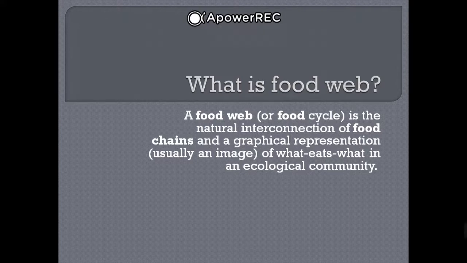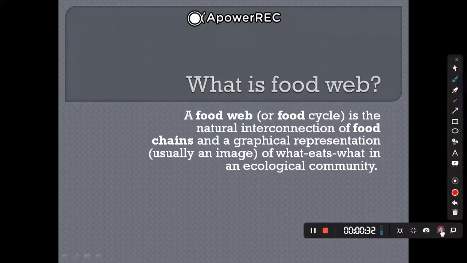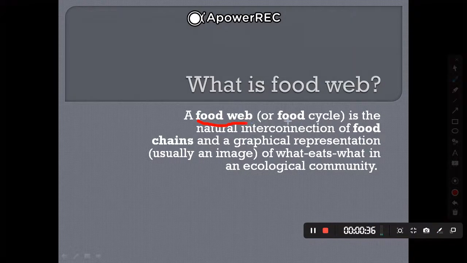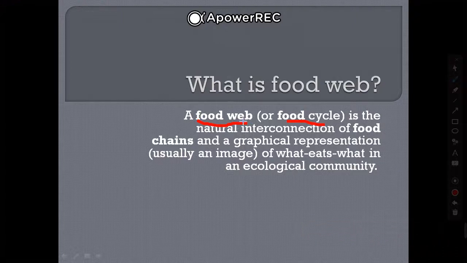It has the connection to the food chains and it is graphically represented. See here what is given, the meaning of food web or food cycle is the same. I think you would understand it.